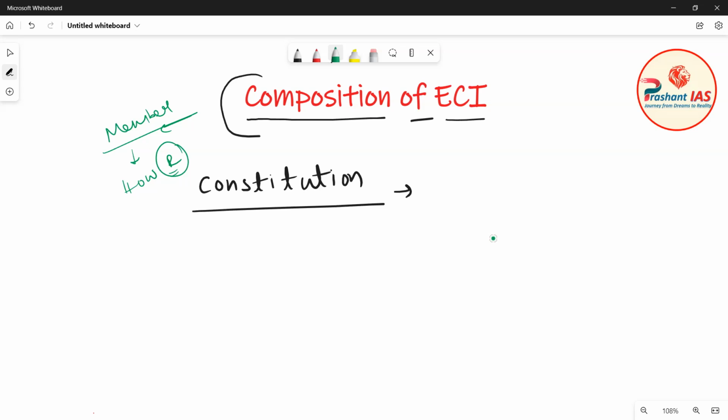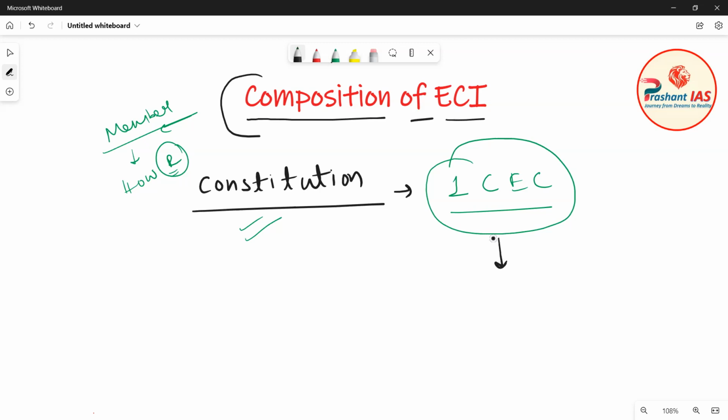So friends, the Constitution of India says that Election Commission of India shall consist of one Chief Election Commissioner, and after that such number of other election commissioners.